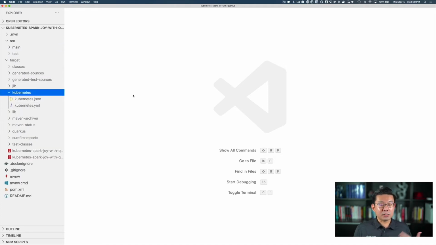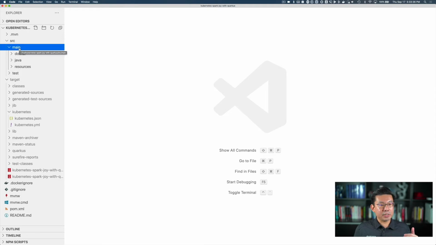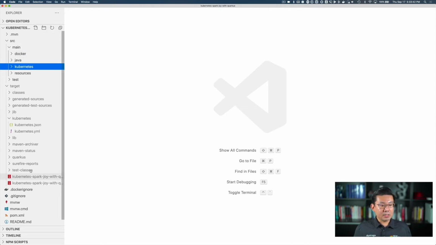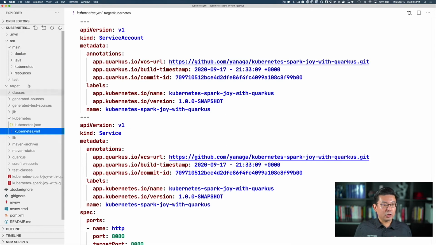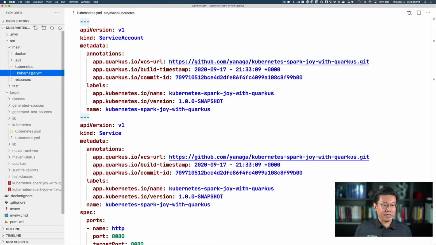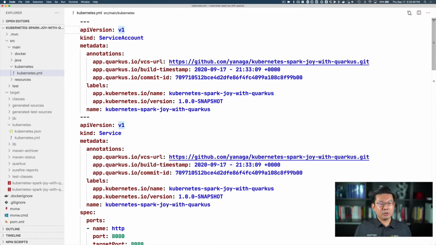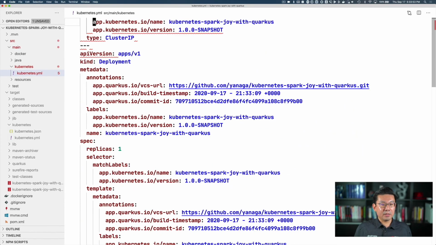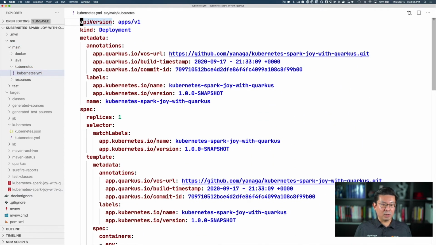So if I want to customize the YAML file that is generated with additional properties, what I can do, I can go back here to my project. So under source main, I'm going to create a new folder called Kubernetes. And on this folder, I'm going to copy the Kubernetes YAML file that was just generated so I can customize it. So I don't need to customize the service accounts nor the service. So the only thing that I'm interested in is the deployment one.